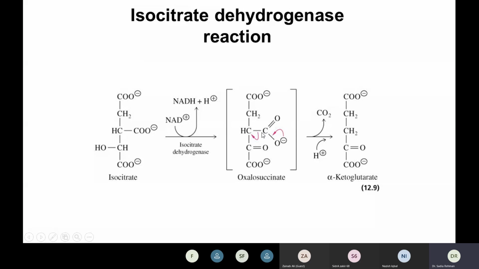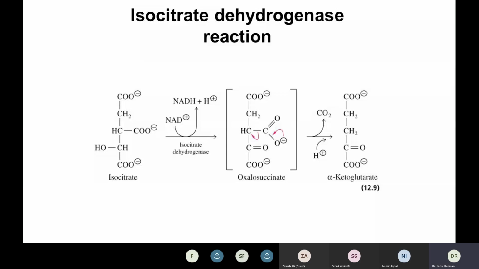Now another step. This minus charge is shifting its charge to this bond. As a result, this bond is shifted over here, and when H comes, this is converted to CH2, and this whole moiety is released as CO2. So alpha ketoglutarate and CO2 are released during the isocitrate dehydrogenase reaction.